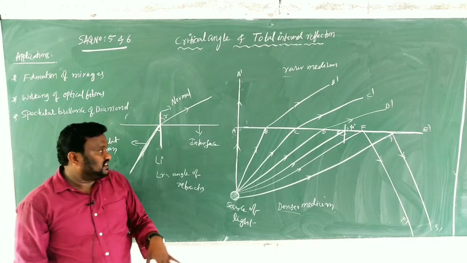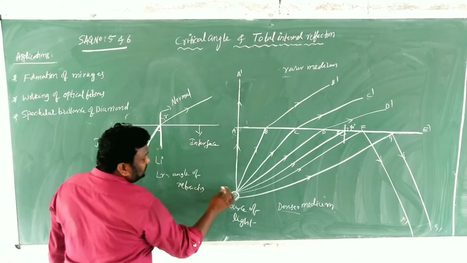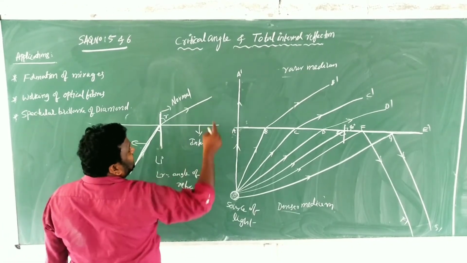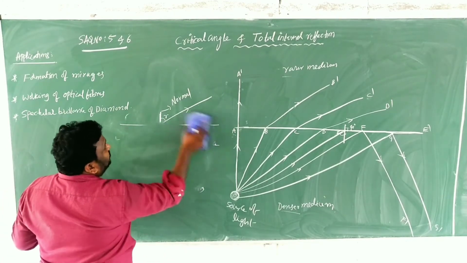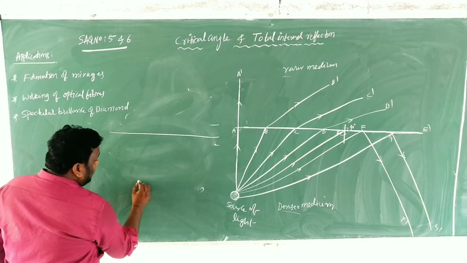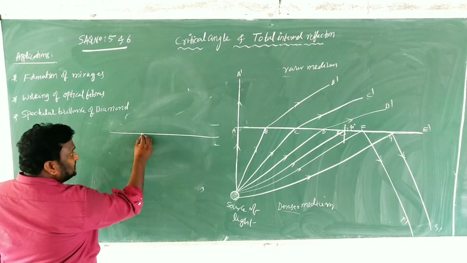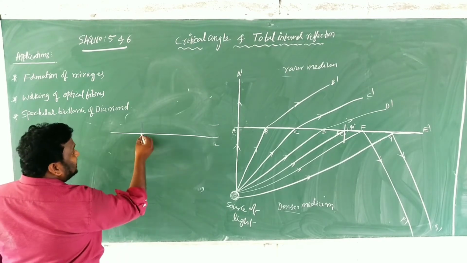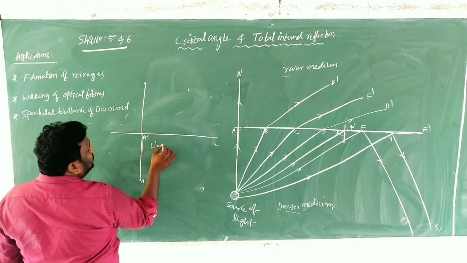Okay, next thing here, children, we are discussing OA and AA dash. OA is the incident ray, and AA dash is the refracted ray. So here in this case, again this is the interface, and this is OA. At this point, if you draw the normal line, it coincides with the incident ray. That's why here angle of I is 0 and angle of R is also 0.